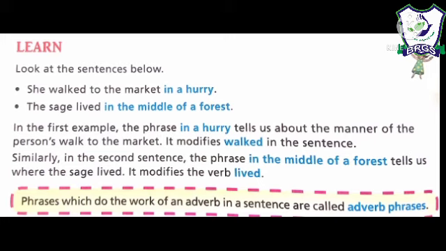So as you can see in your yellow books, phrases which do the work of an adverb in the sentences are called adverb phrases. Or in very simple language, in very simple grammar, you can say the group of words which act as the adverb. The group of words which act as an adverb in the sentence is known as adverb phrase.